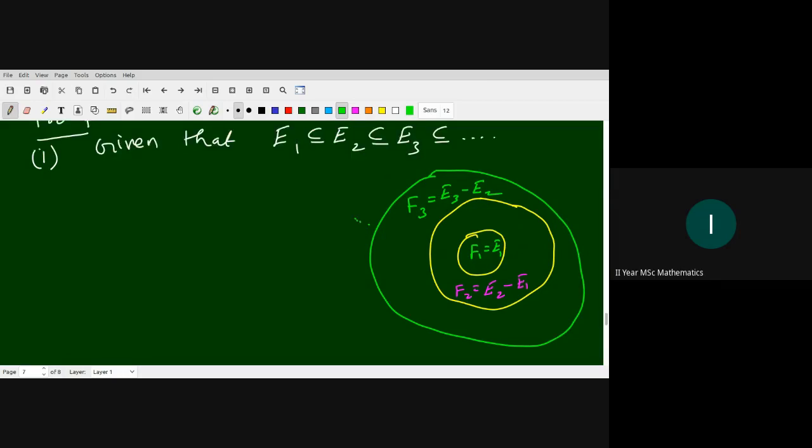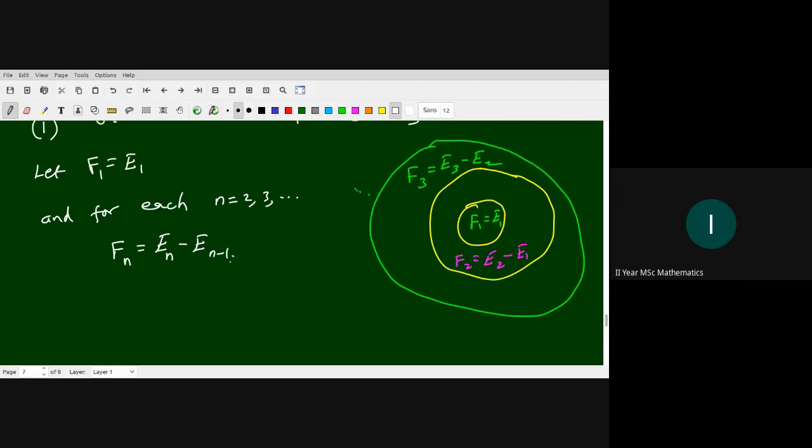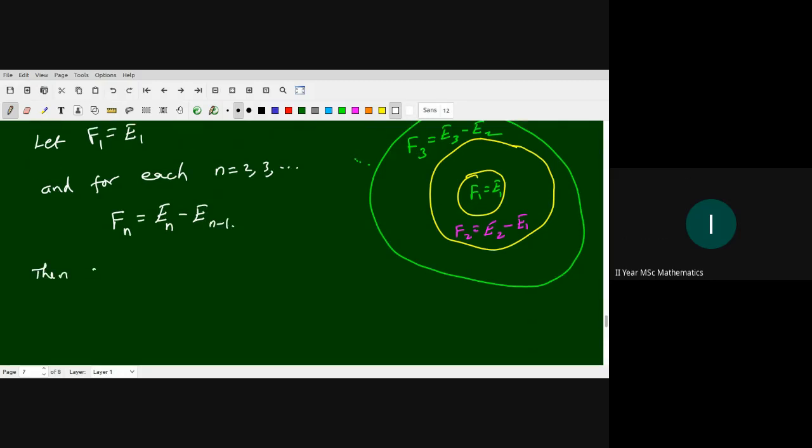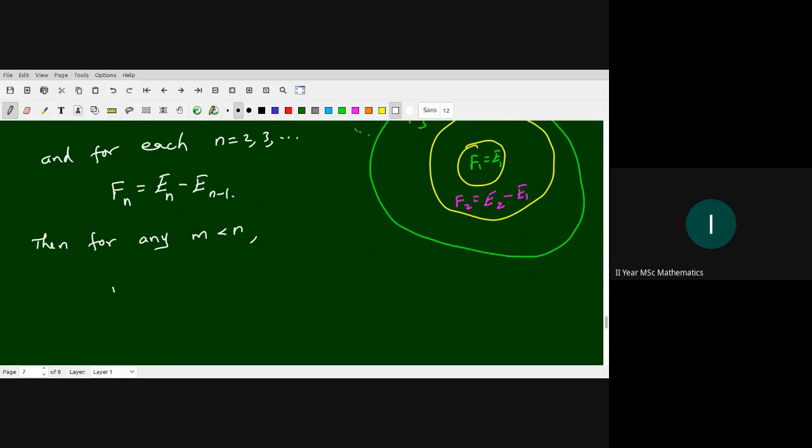So let F1 equal E1, and for each n from 2, 3, etc., F_n equals E_n minus E_{n-1}. Then clearly, for any m less than n, what about F_m intersection F_n?